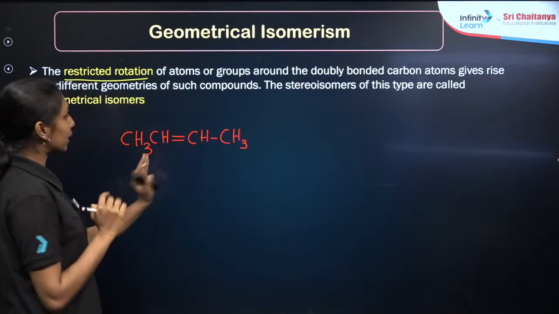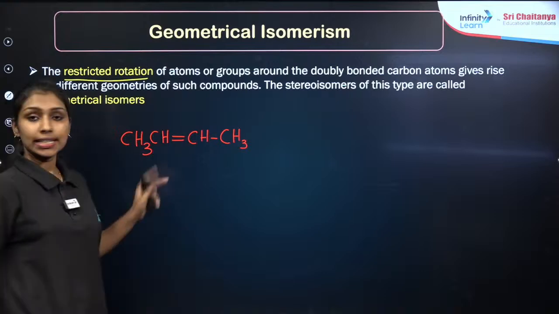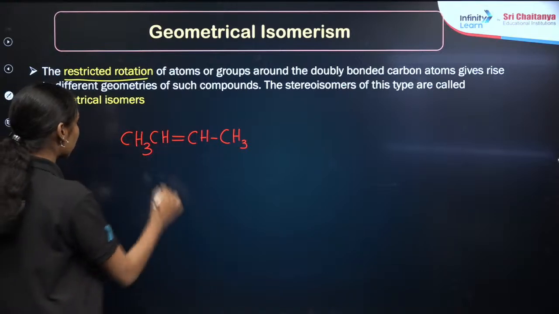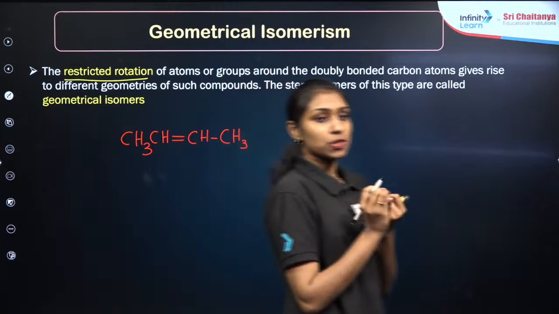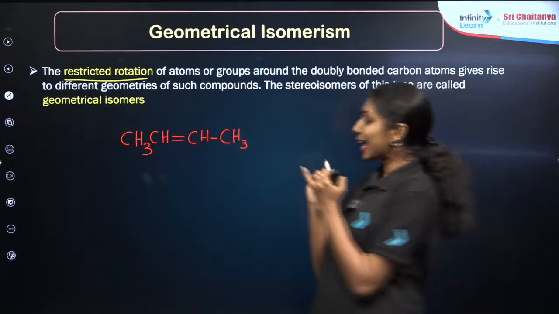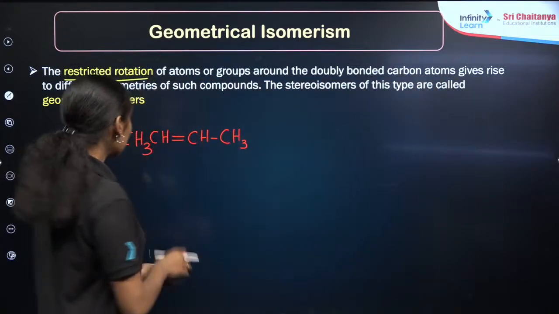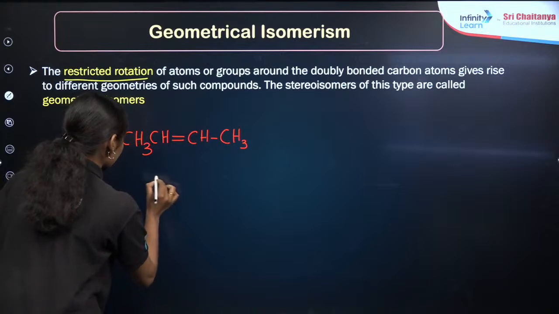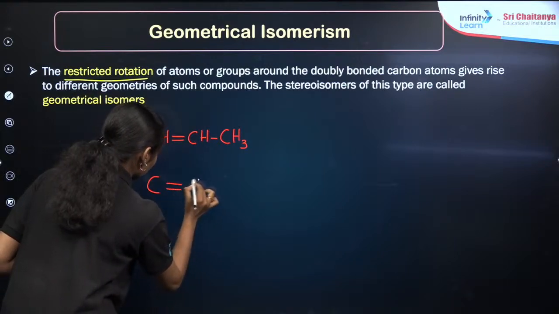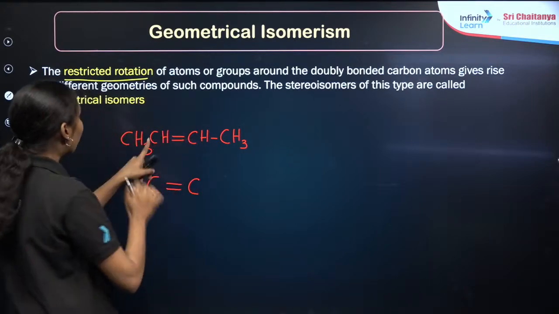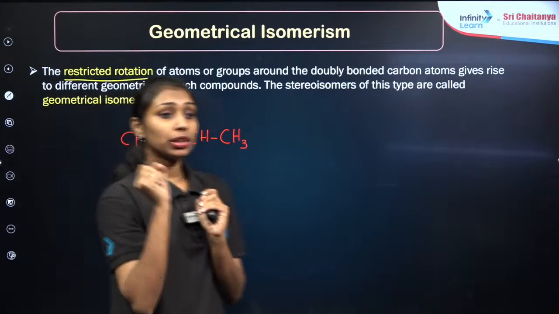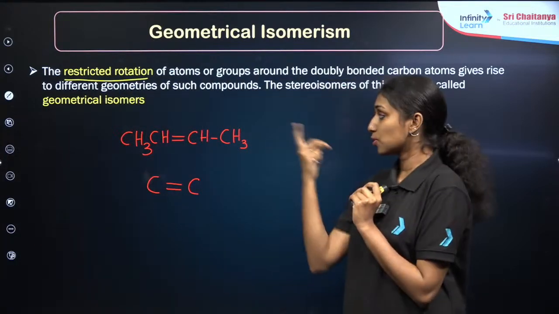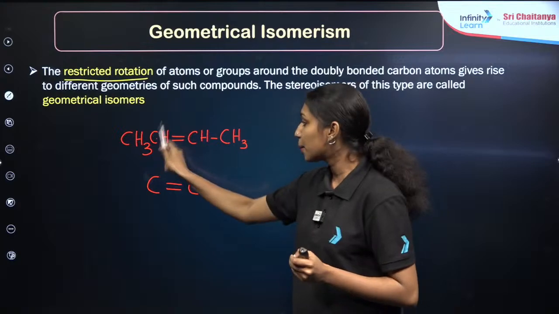For example, I am taking butene, right? In the second position, there is a double bond, so I am taking butene here. Now, I am trying to find out the geometrical isomers of butene, right? What I have to do first is consider the double bond here. So, I am writing C double bond C. What are the two different atoms or groups present on the first carbon atom?